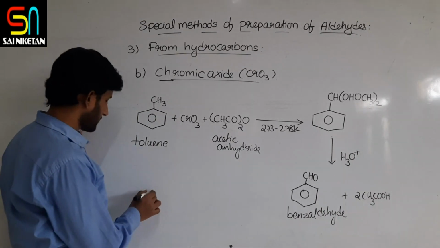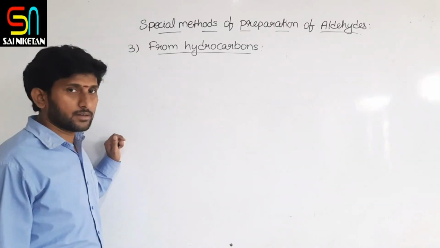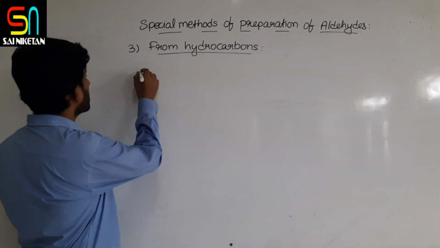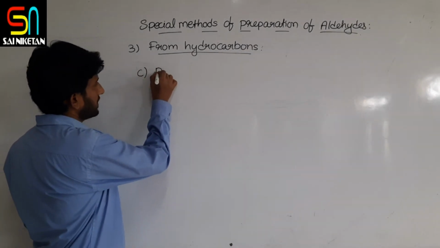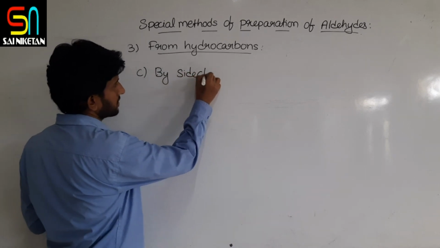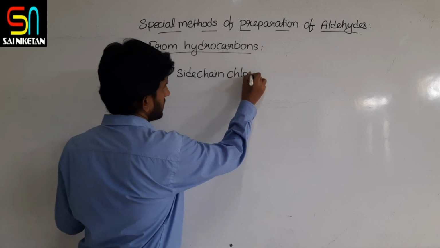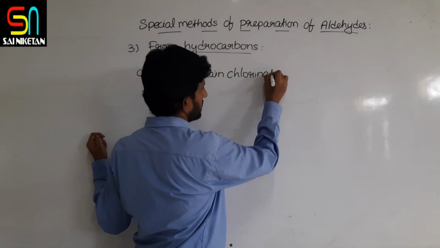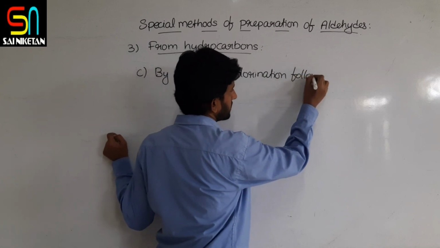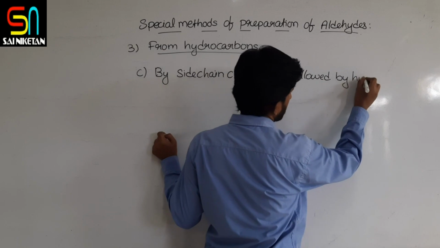So we'll see the next one. The next method in this is side chain chlorination followed by hydrolysis.